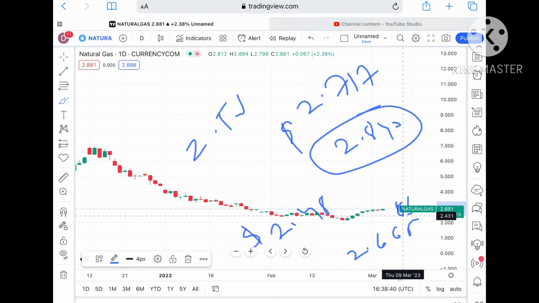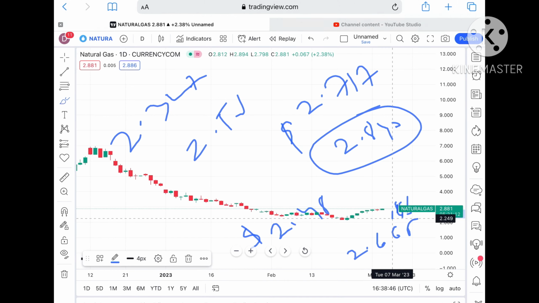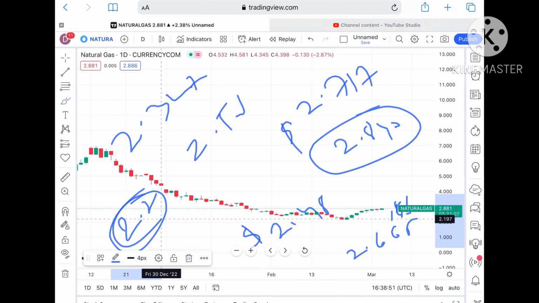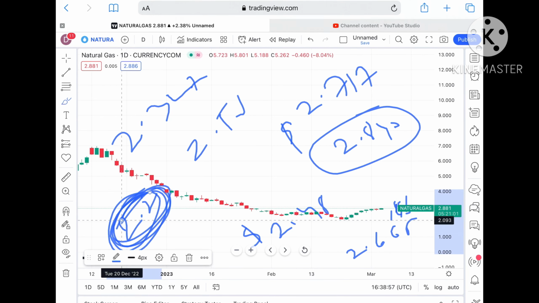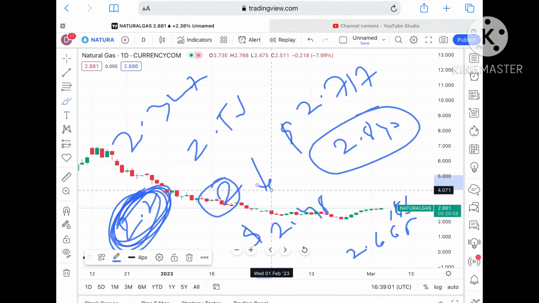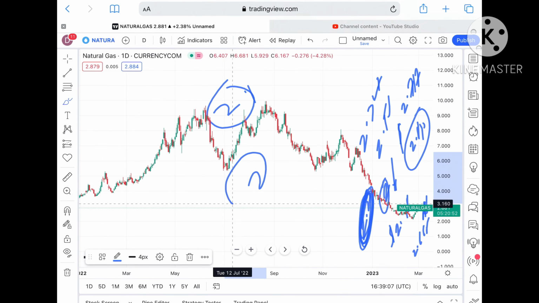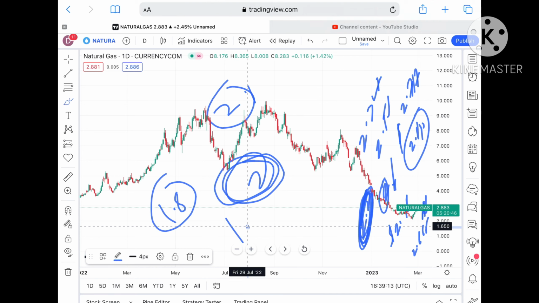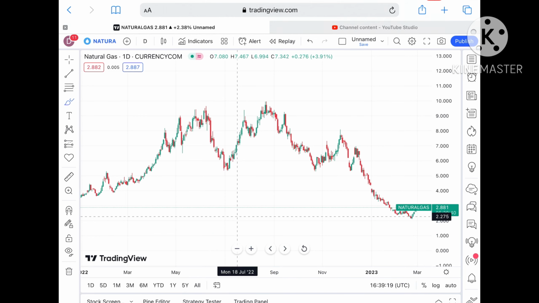Once the price falls below that particular level, then we can see it can go further low towards a level of around $2.327, and from there towards a level of $2.2. Keep this in mind. Once it starts moving below $2.2, 2.2 is a weak support. Once it starts coming close to this level, then we can see it can cross a level of $2 also, because this is the low of that particular zone. So chances can be high it can cross a level of 2.1 and can touch a level of $2. Once the price falls below $2, then the probability of touching $1.8 is there, and from there we can see a level of 1.7, and then further if the price falls below this zone. Okay, so now understand that, and you can check my monthly video where I explained it.